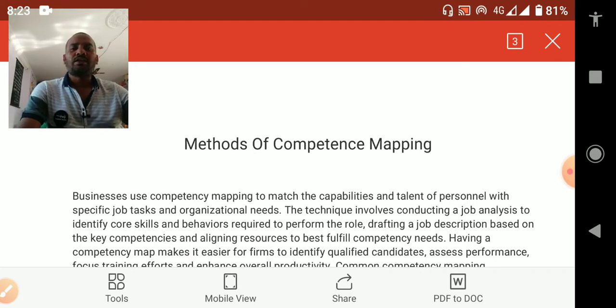When we recruit people, we always find their skills and we have to map their talent, how the people are going to perform in our organization.